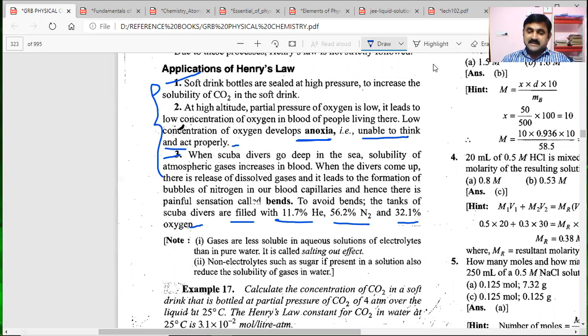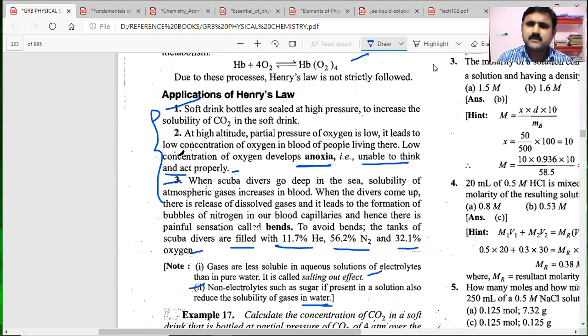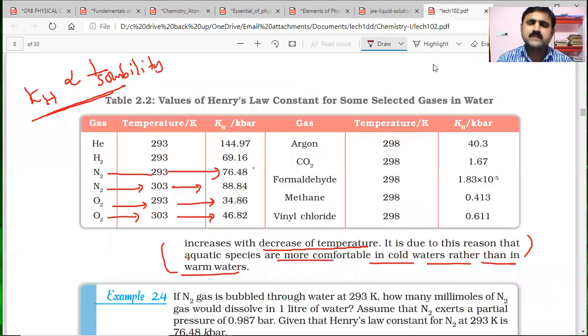Gases are less soluble in aqueous solutions of electrolytes than in pure water, which is called the salting out effect. That is one important point discussed in this book. Non-electrolytes such as sugar, if present in a solution, also reduce the solubility of gases in water. So gas solubility can be affected by all these different factors we have observed from these reference books.